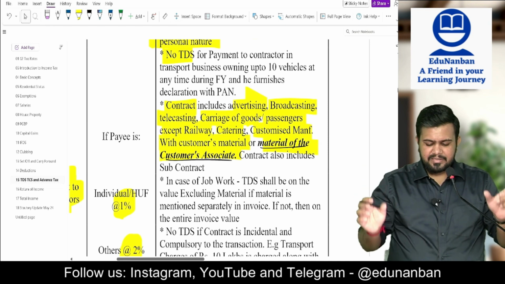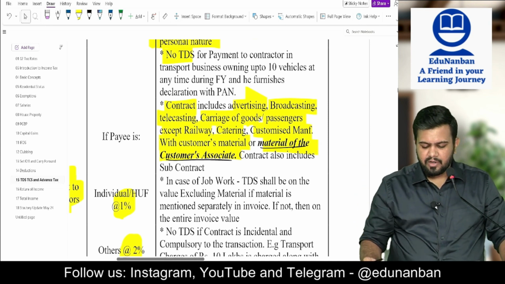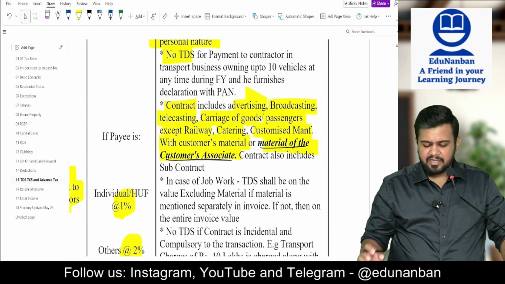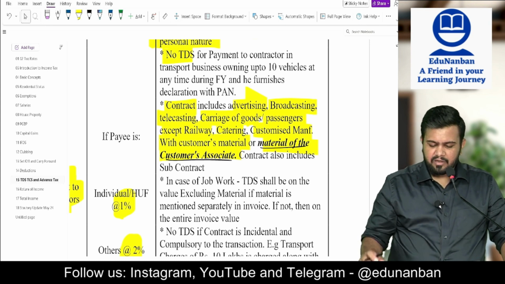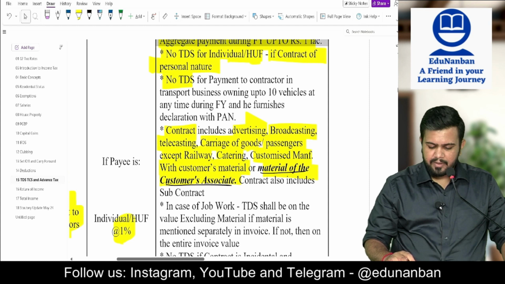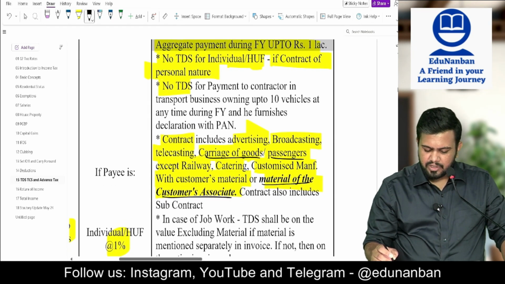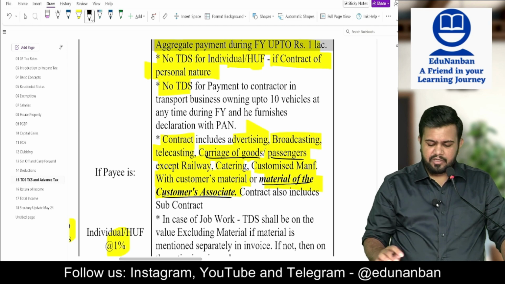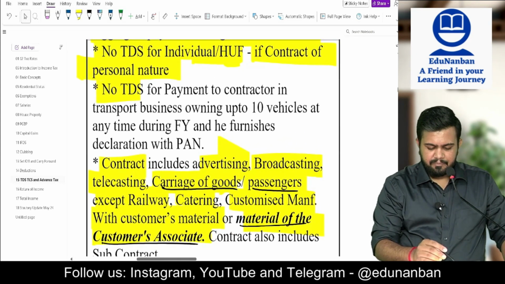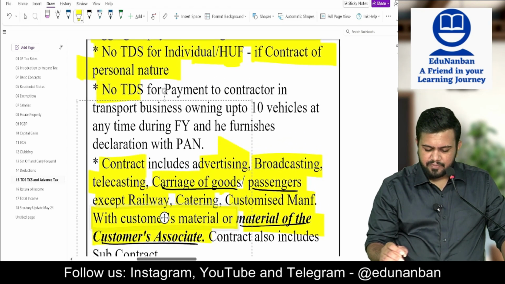So what and all is covered? Advertising, broadcasting, telecasting, carriage of goods or passengers except Indian Railway, catering, customized manufacturing with customer material or material of customer associate. Now I told you carriage of goods or passengers. Carriage of goods or passengers includes payment to a contractor in transport business.